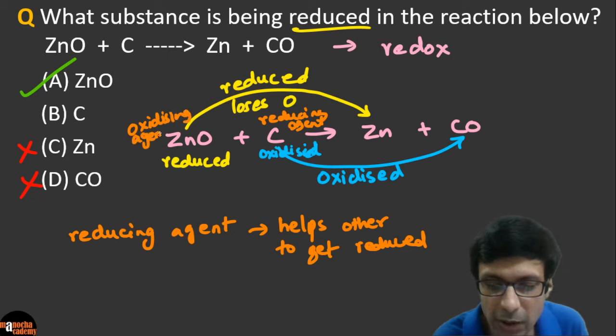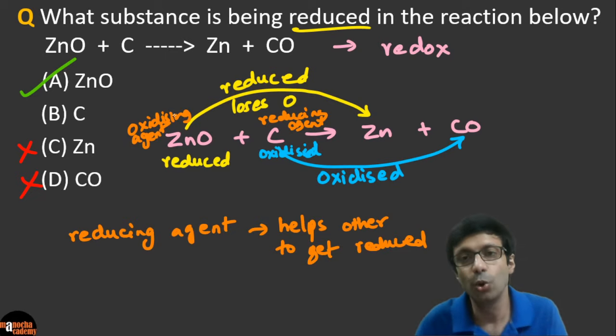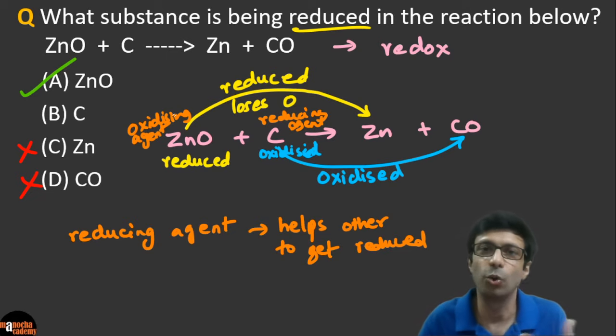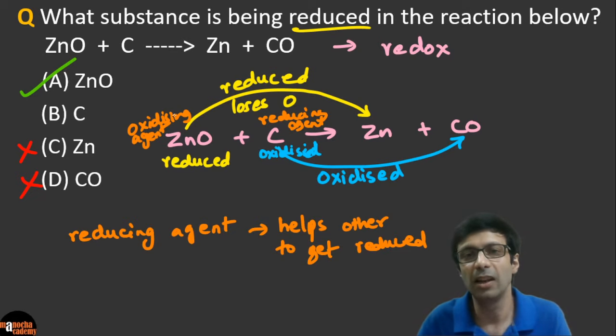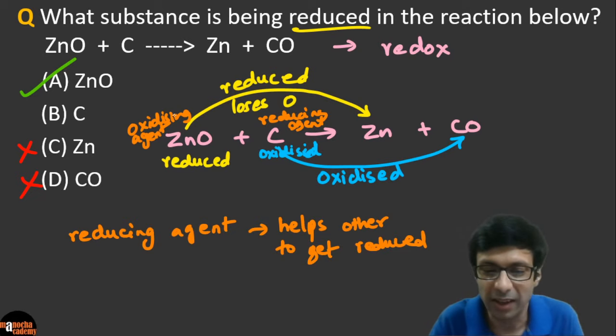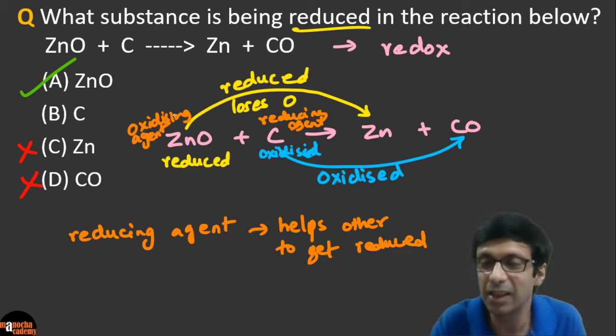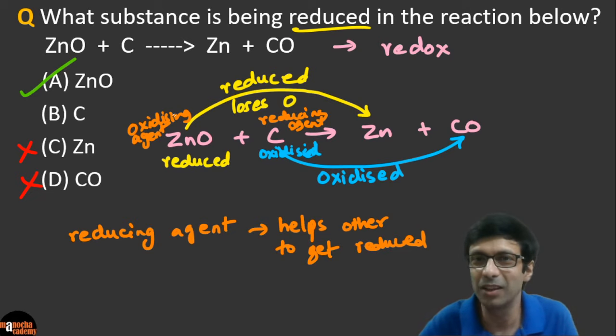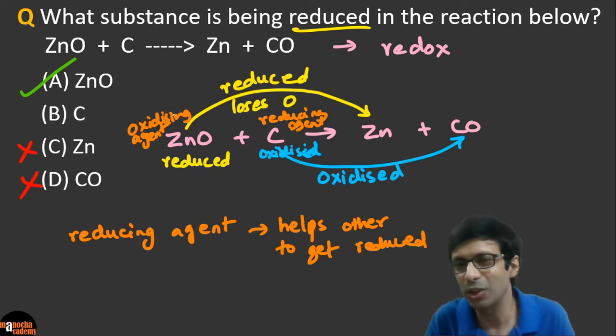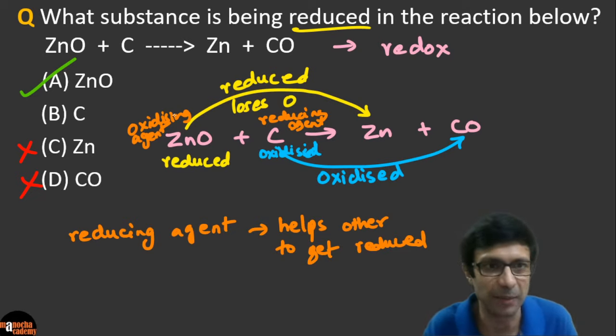So these are the main terms in this redox reaction. Who's reduced, who's oxidized, or who is the reducing agent, who is the oxidizing agent. Okay, and one important trick is it's the opposite. Since zinc oxide gets reduced, he becomes the oxidizing agent, and carbon gets oxidized, so he becomes the reducing agent. I know this all sounds a little confusing the first time, but if you draw these arrows and just understand this concept, it's going to be super easy.